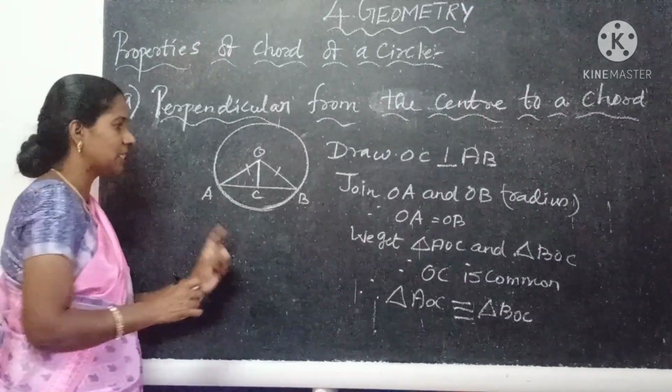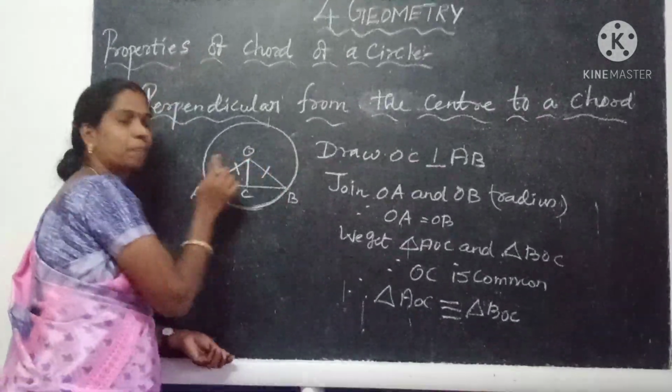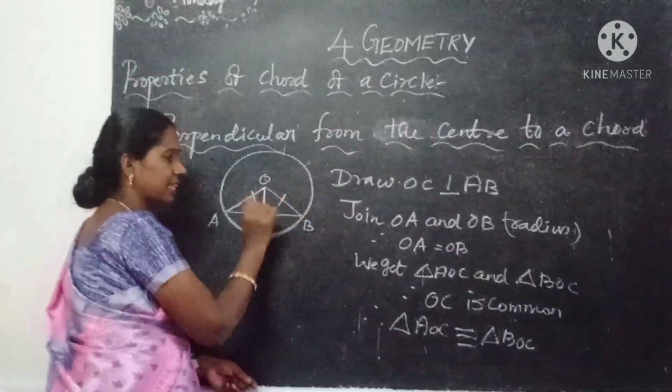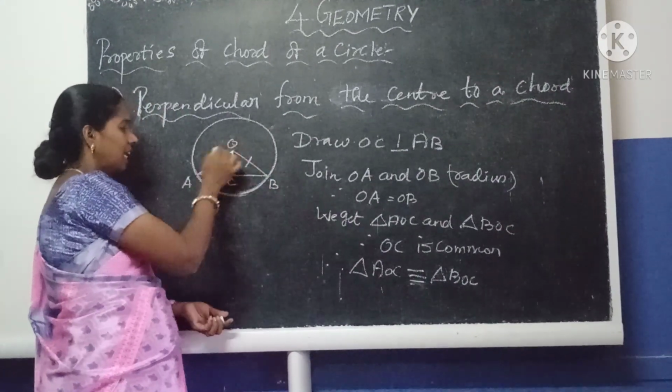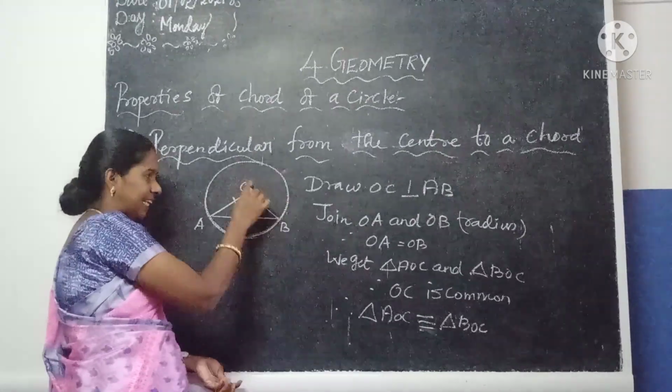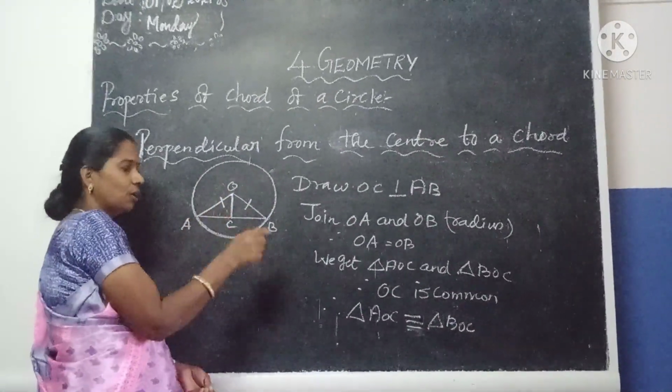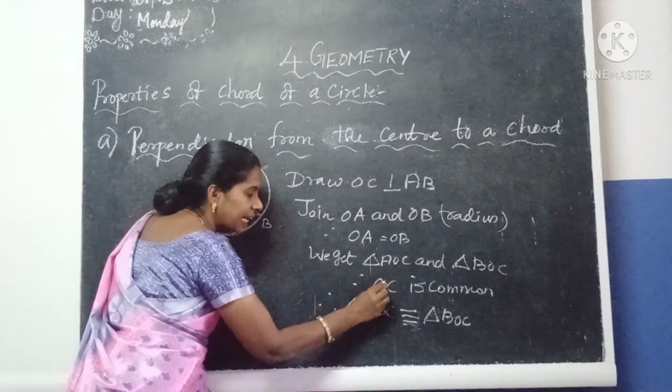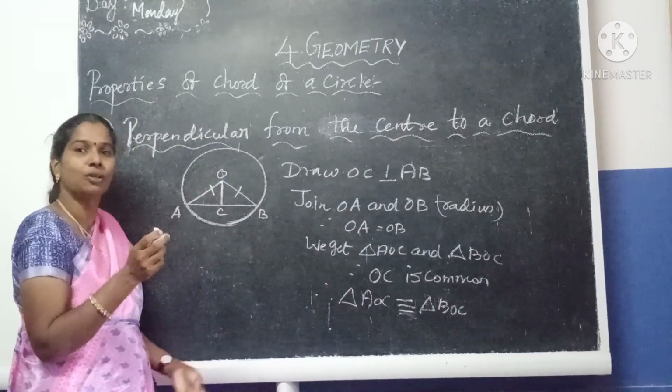So we can say this one side is equal: the radius of the triangles is equal. After joining the radii I got two triangles AOC and BOC. Which is the common side? OC is common to both triangles.